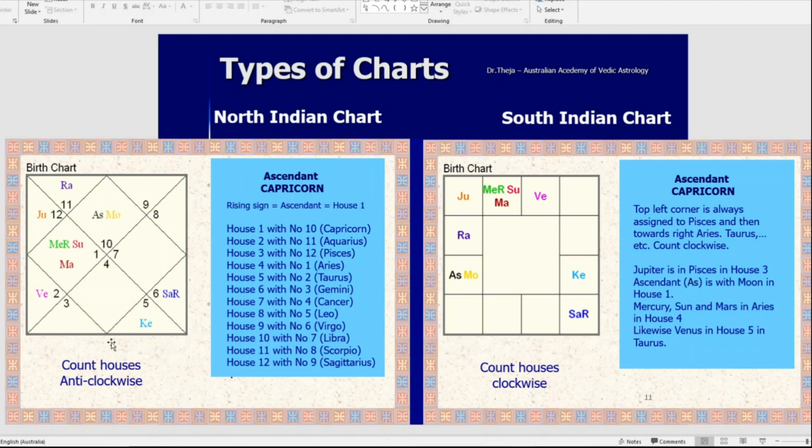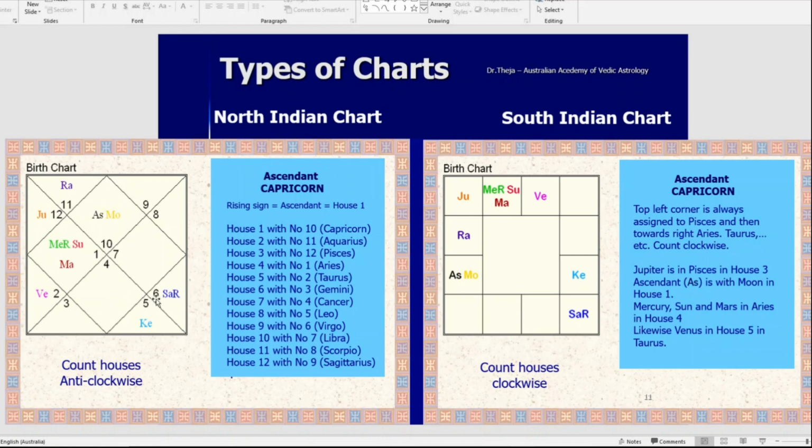That is the normal order. Now if you want to see in your chart, in the sample chart, where is Saturn? Saturn is in the 9th house if you count anti-clockwise: 1, 2, 3, 4, 5, 6, 7, 8, 9. 9th house.